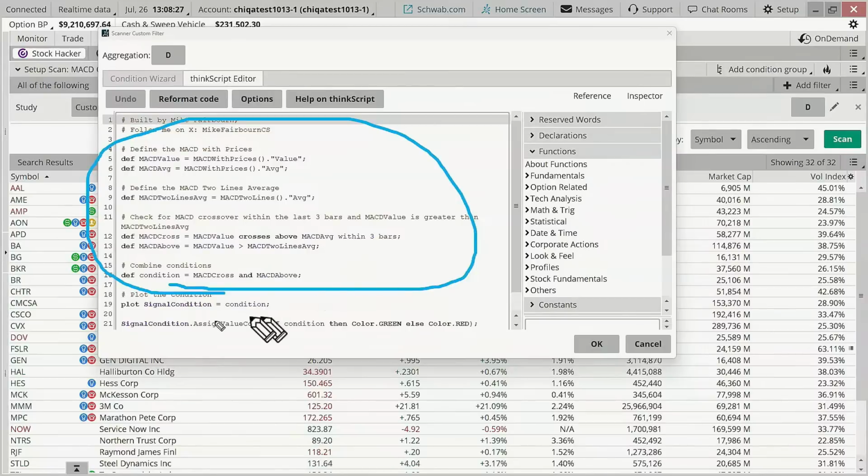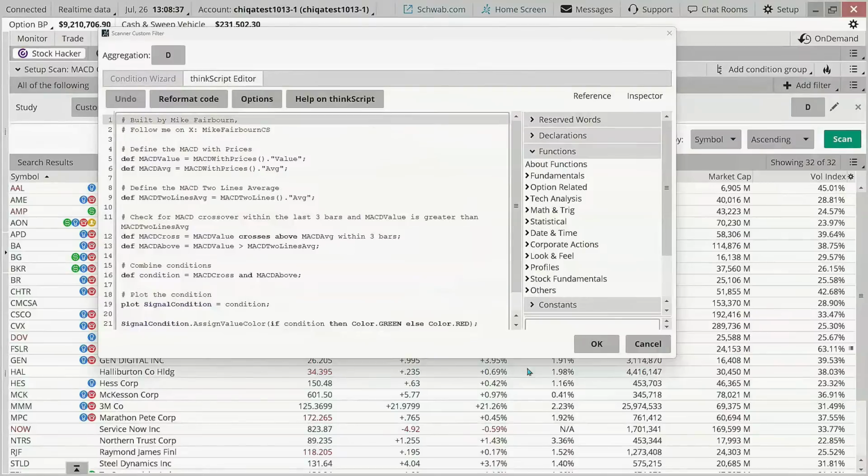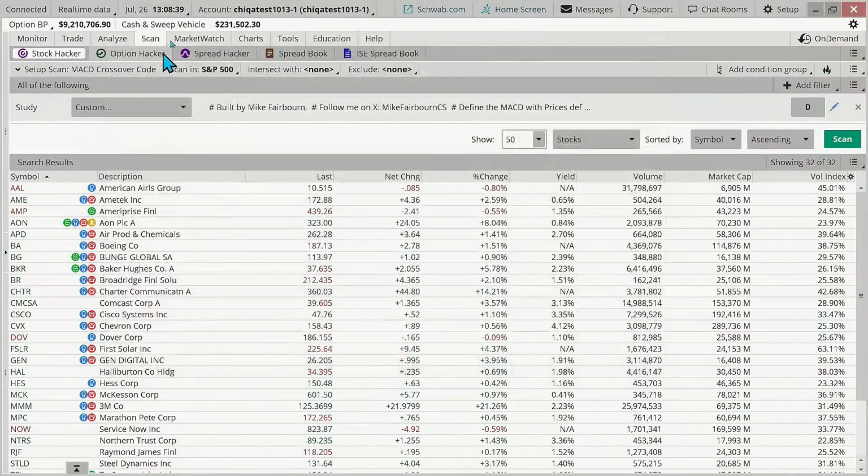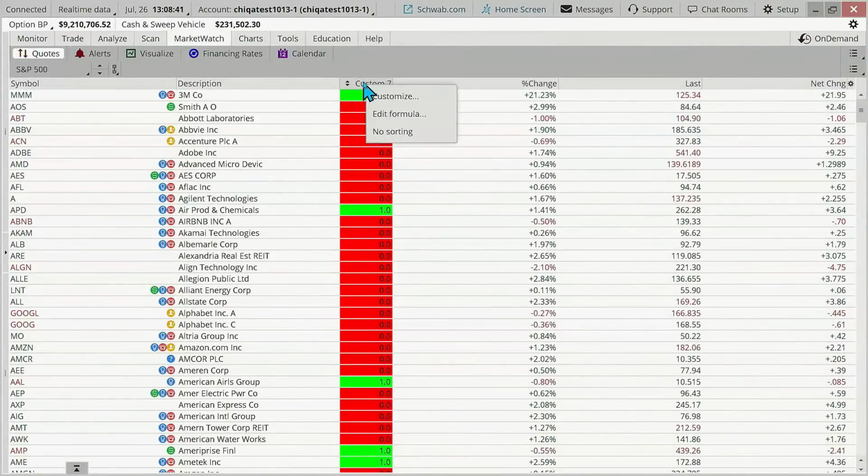But you take that, and instead of putting in a signal condition down below, we have changed that. And just to highlight the difference, let's go back to the Market Watch tab. We'll click in the custom column, and now we'll go to edit the formula, and we'll pull it back up again.